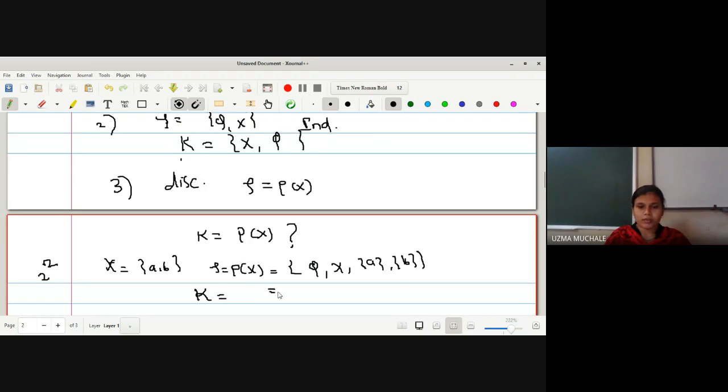Complements of members of tau. Okay, what is the complement of phi? X. Complement of X is phi. Complement of A is B. Complement of B is A. So K is nothing but your power set of X? Yes, ma'am.